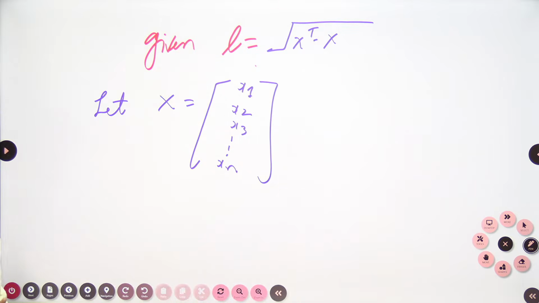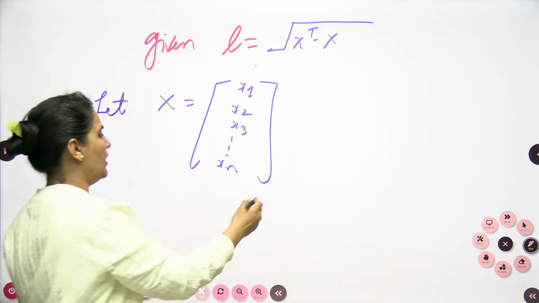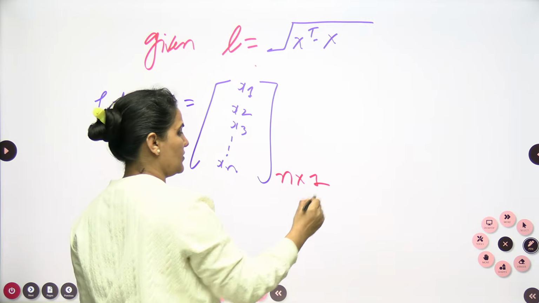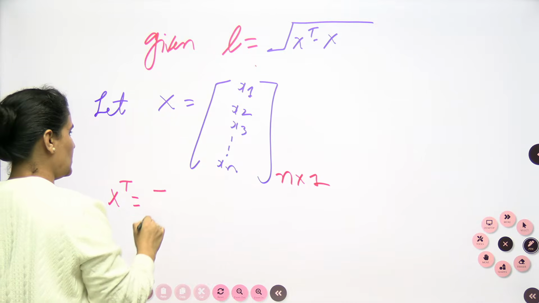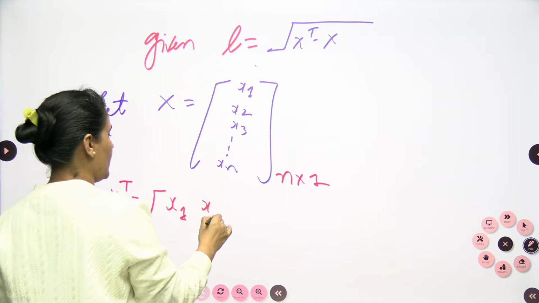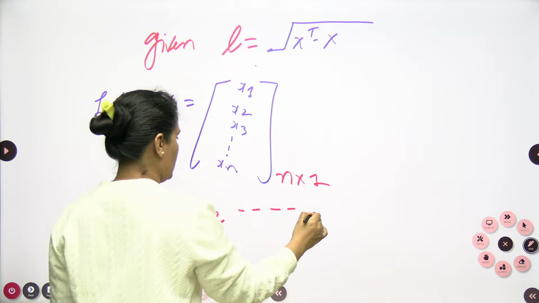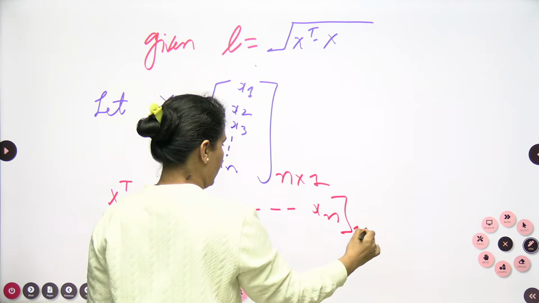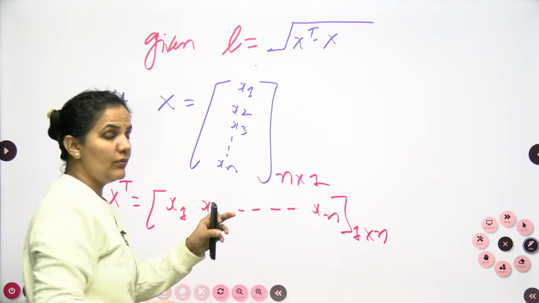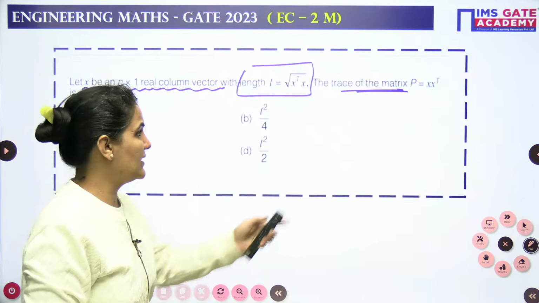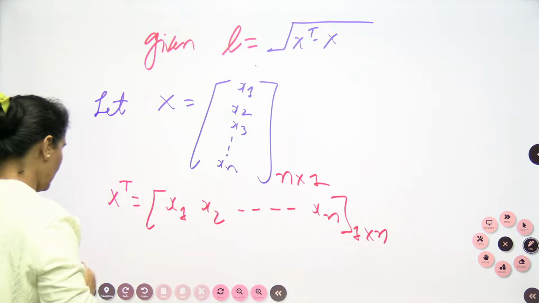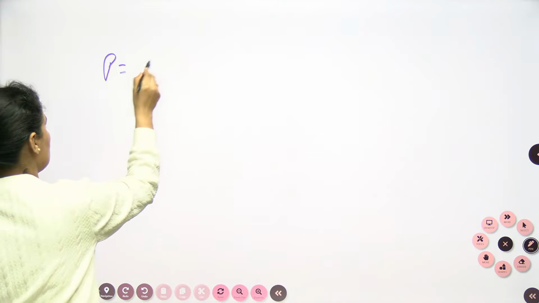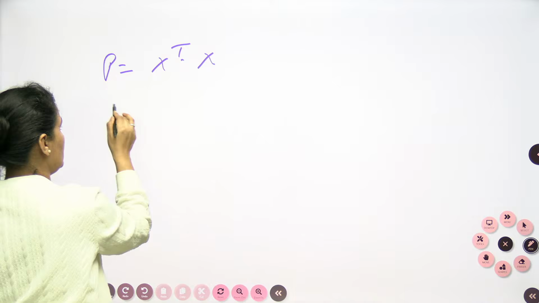Here x is nothing but a column matrix whose order is n cross 1. If I take the transpose of this one, my x transpose will be like this: x1, x2, x3 and so on up to xn. So this is 1 cross n. When I go with the product x transpose into x, that is my matrix P, which is mentioned to us. So my matrix P is x transpose into x.